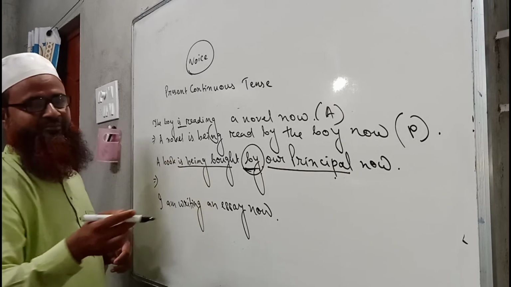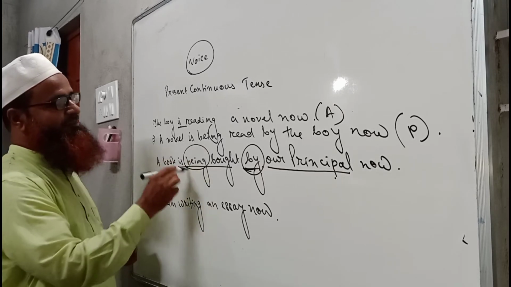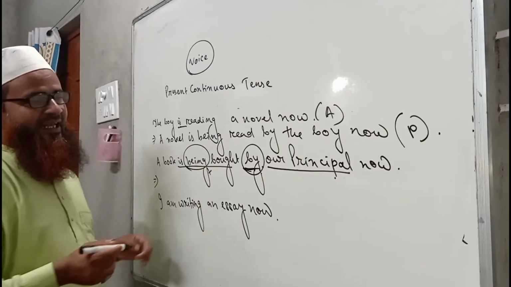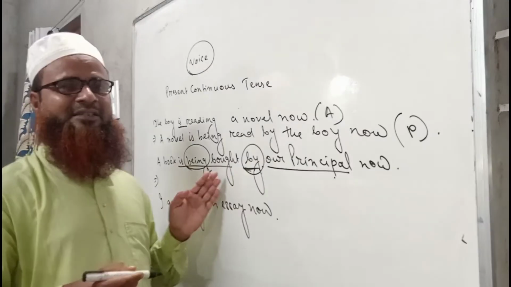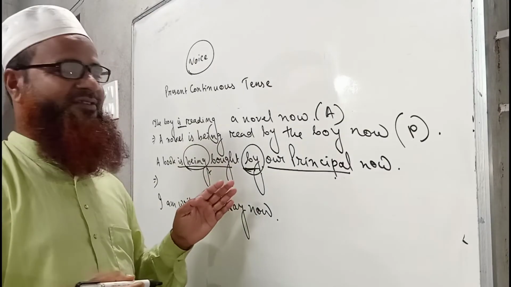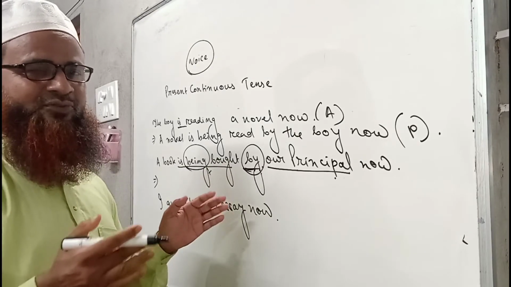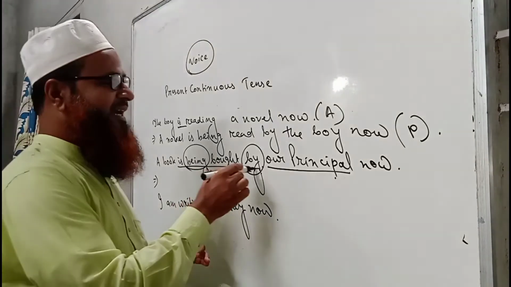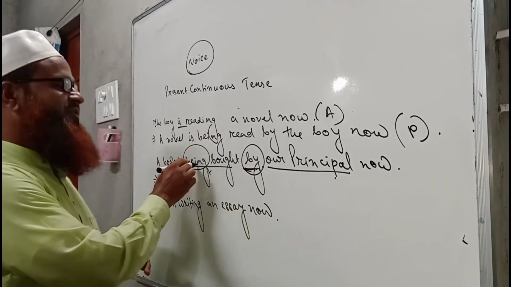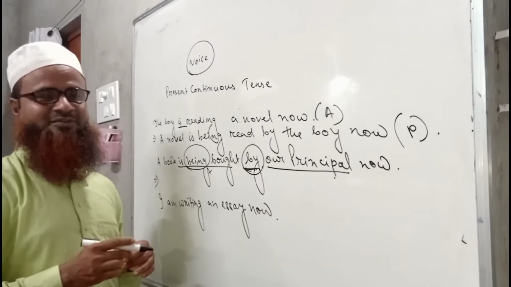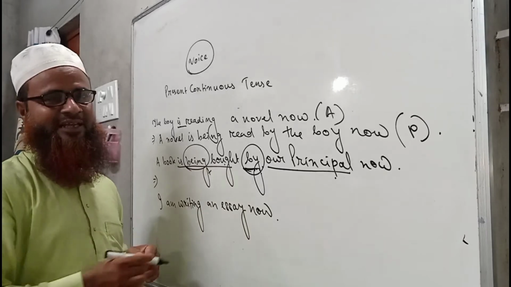And when we make it active, then being will be removed, and as being is removed, the verb will take ing. So we have to bring these 2 things in our mind at first: by should be dropped and being should be dropped. And as being is dropped, the verb must take ing with it.